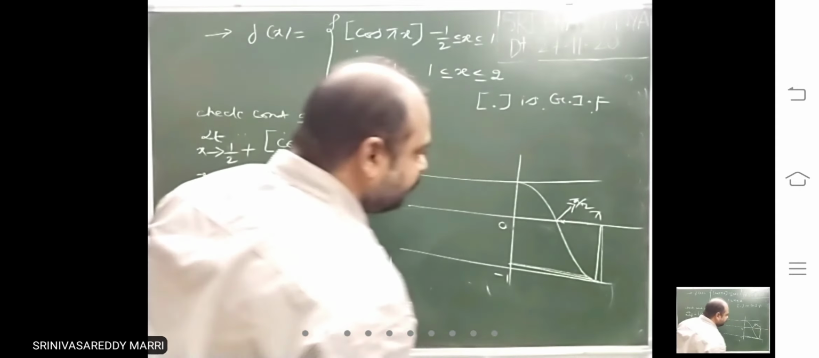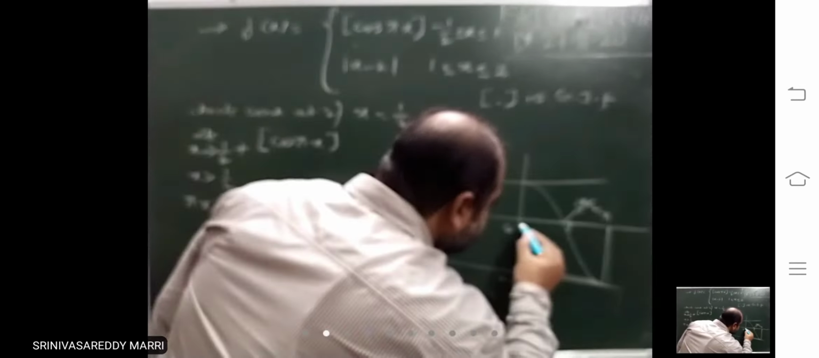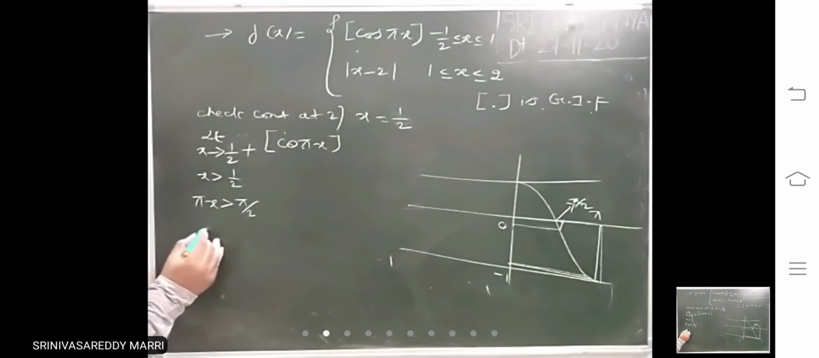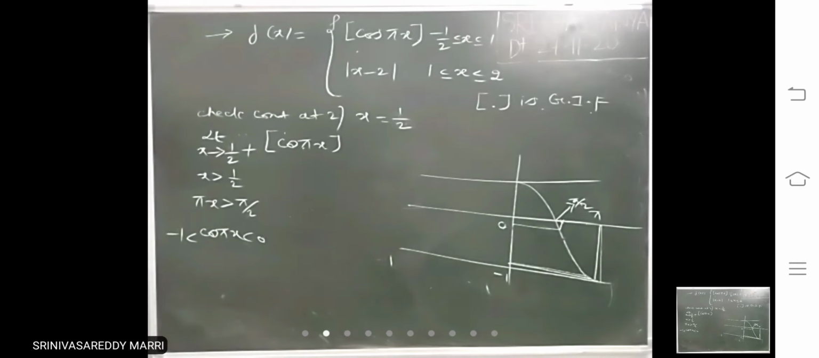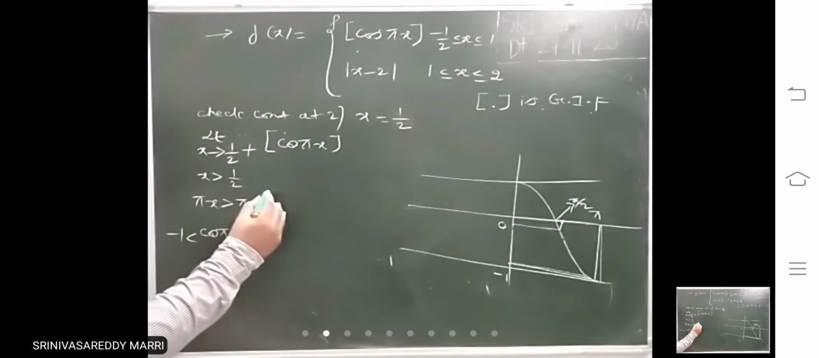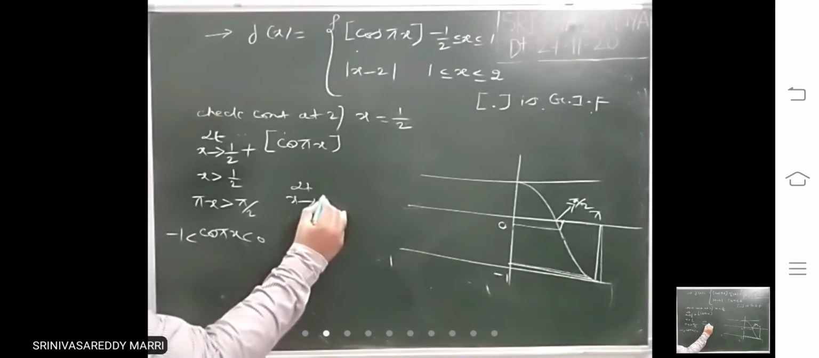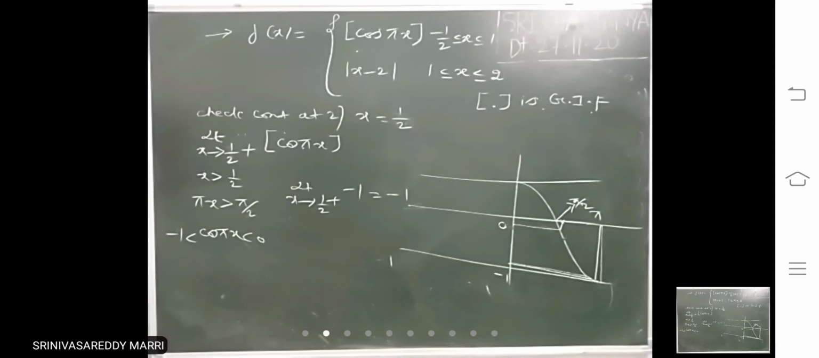This is pi by 2. Just greater than pi by 2, where will its value be? Very close to 0 and less than 0. That means this cos pi x value will lie between minus 1 and 0. Very close, you will get minus 0.00001. That means step of this, limit x tends to 1 by 2 plus, is minus 1. That means the answer is minus 1.